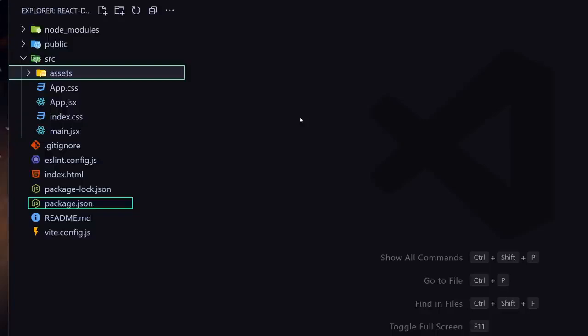It contains metadata about the project such as project name, version, description, and scripts. And more importantly, it lists the dependencies and their versions that our project needs to run. Okay, something which we are going to be discussing later in this course. Next, we have a package-lock.json file. This file is automatically generated and updated when we install or modify dependencies. It logs the versions of all of the packages and their dependencies to ensure a consistent and reproducible build environment, something which you don't have to worry about.